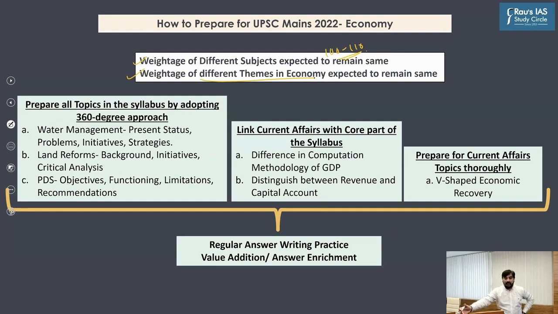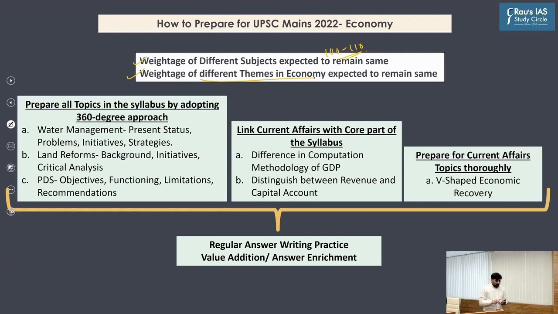And we have seen the two most important themes from the Indian economy are agriculture and allied sector and inclusive growth. So when you are approaching Indian economy, you must give more emphasis on these two themes of agriculture and inclusive growth. But it does not mean that you can afford to ignore other themes. Other themes would also have to be studied, but more importance, more time, more effort for agriculture and inclusive growth. I hope this part is clear.